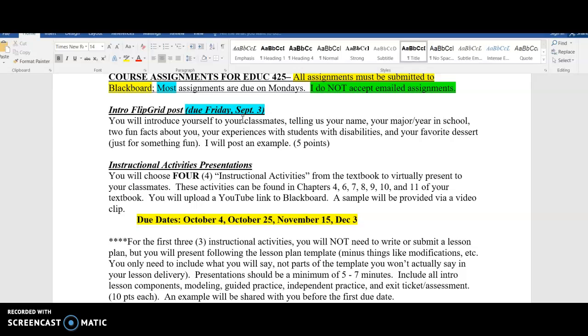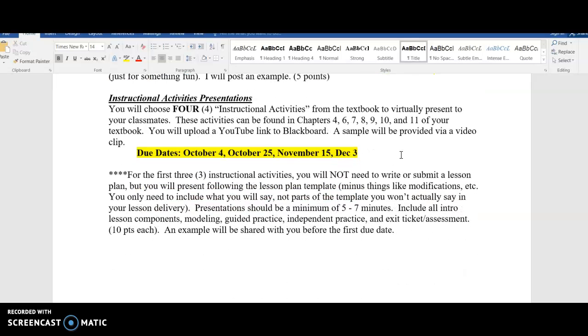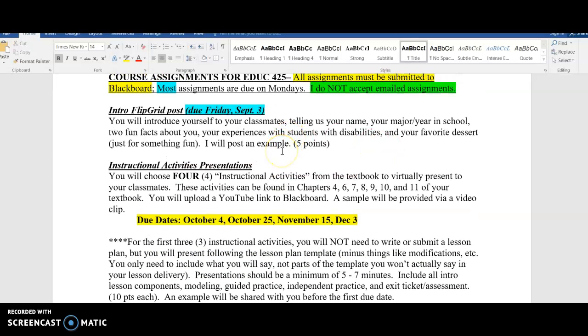Okay, your first one is a Flipgrid post. You will just introduce yourself to your classmates, telling us your name, your major, where you're in school, 2 fun facts about you, your experiences with students with disabilities, and your favorite dessert, just for something fun, right? Something you could do with your own students one day, just come up with something fun, totally not related to anything of the course. And I will post an example about myself.